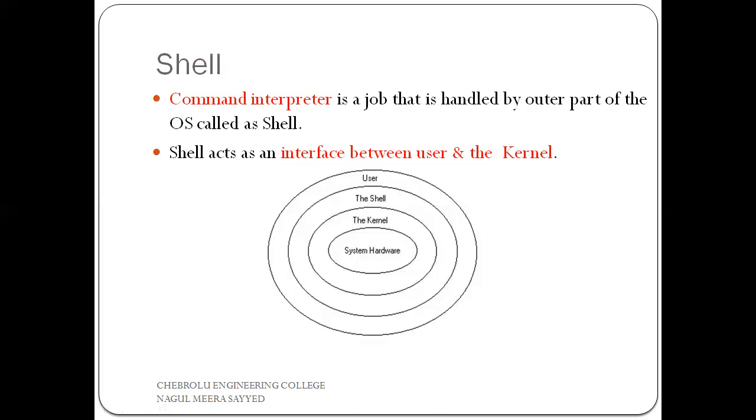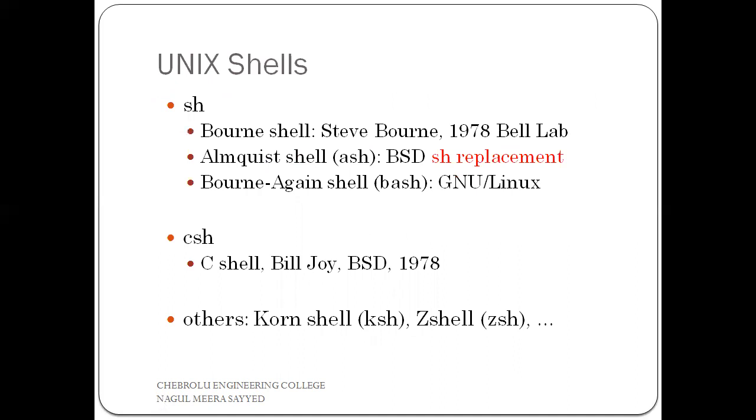Now there are different types of shells in our Unix operating system. The first one is the SH shell. In this SH shell, there are again different types of shells. That is the Bourne shell, developed by Steve Bourne in 1978 at AT&T Bell Laboratories. The next one is the BSD shell. The next one is the Bash shell.